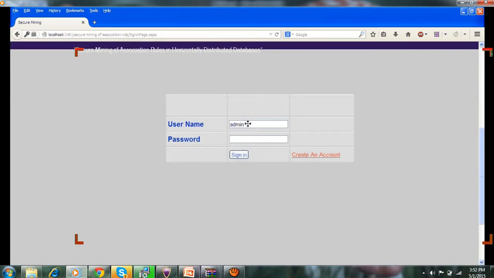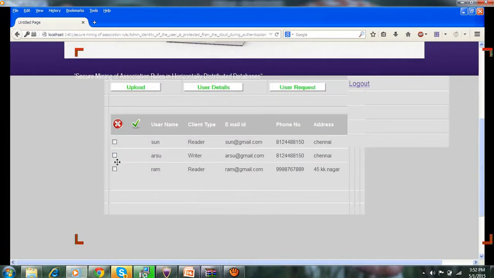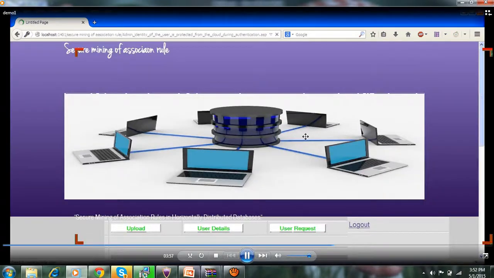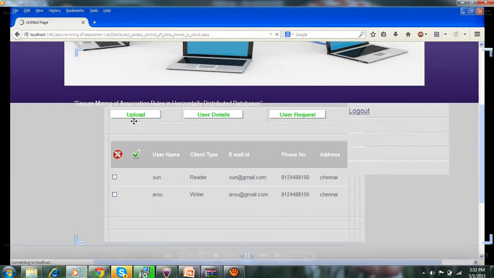Then go to admin, where you enter the admin password. Don't change your password, and sign in. And next, this is Sun and also Ram, reader, writer, reader, and upload user details, user request.